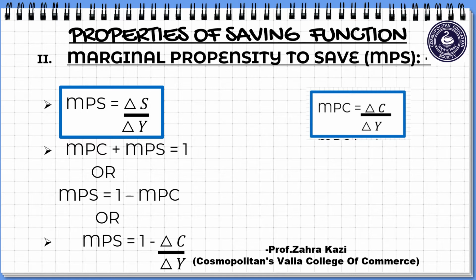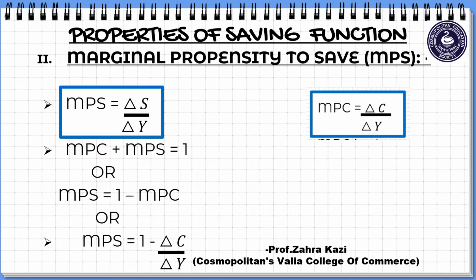Second property of saving function is MPS, that is marginal propensity to save. MPS is counterpart of MPC. That is, MPS is very much similar to MPC that we've already done while doing properties of consumption function. So what is MPS? MPS is the ratio of change in total saving. Can you see in the formula, change is denoted by delta, right? That symbol, the triangle symbol, is delta. So MPS is the ratio of change in the total saving to change in the total income.